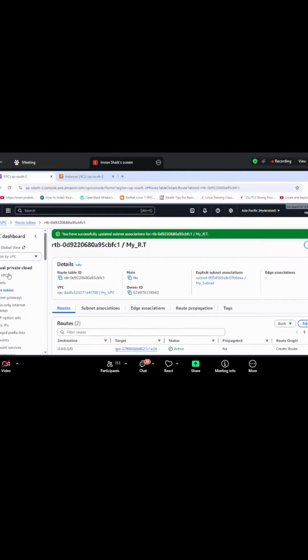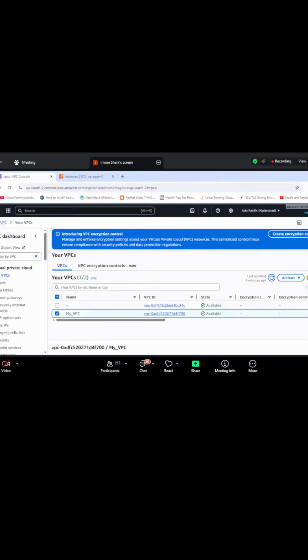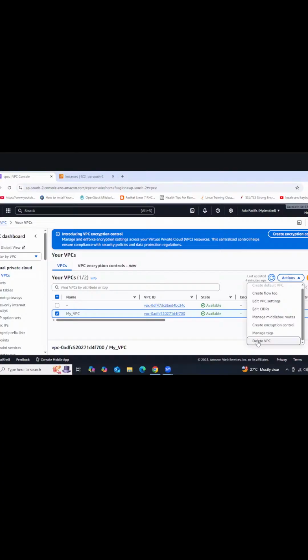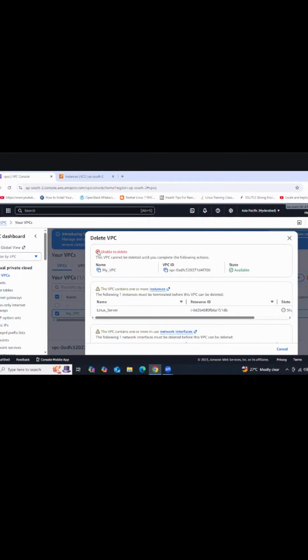So here we'll have the VPC, right? Select the VPC and then go to actions. And then you'll have the option called delete VPC. Click delete VPC. Why unable to delete? Because we still have the EC2 instance. It's shutting down. We need to get the status terminated, then we can. Still shutting down.